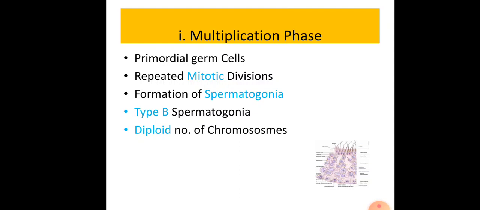Different types of spermatogonia are formed, for example type A, type A1, A2 and B. But among these, type B spermatogonia undergo the growth phase and maturation phase and form the spermatids. These spermatogonia have the diploid number of chromosomes, resembling the chromosomal constitution of a somatic cell.